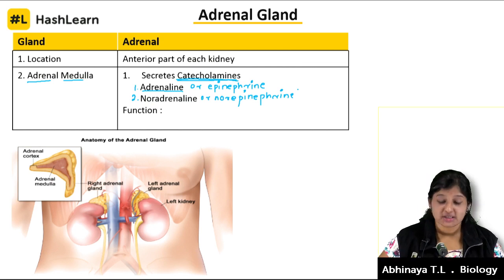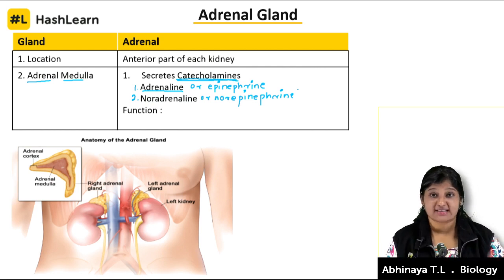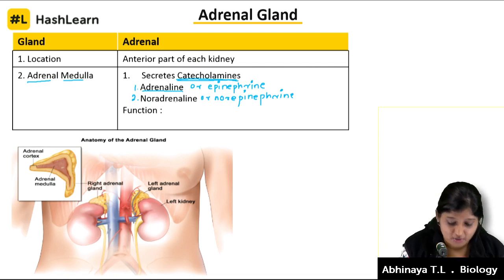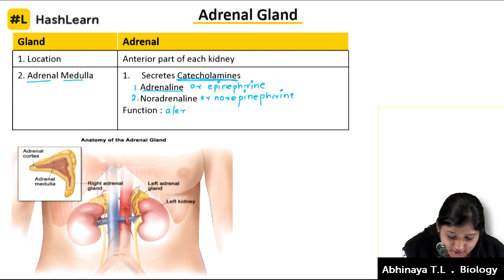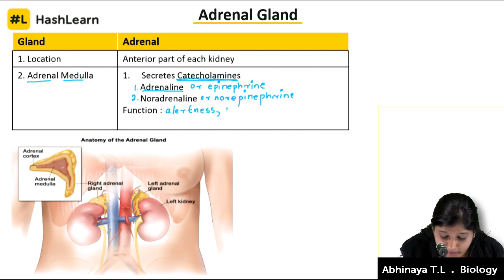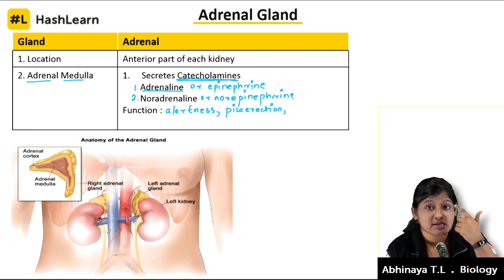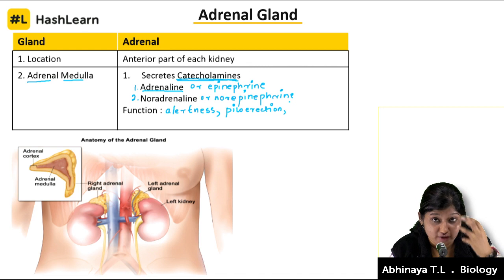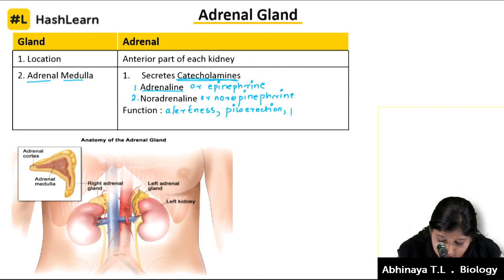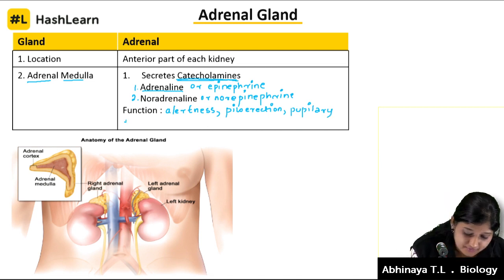Their function is to give alertness as the response to stress. I'll just write the short form here. Alertness, as I said, and piloerection, which is nothing but the goosebumps you experience, where the hairs on your legs or hand stand up like needles. Then you also have pupillary dilation. There's a lot of dilation in your pupils, that's why it's called pupillary dilation.